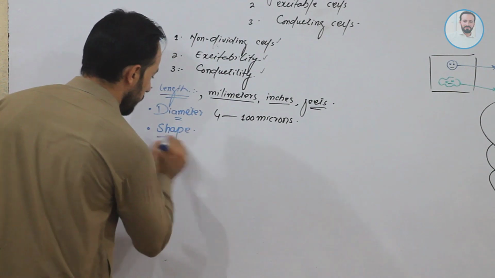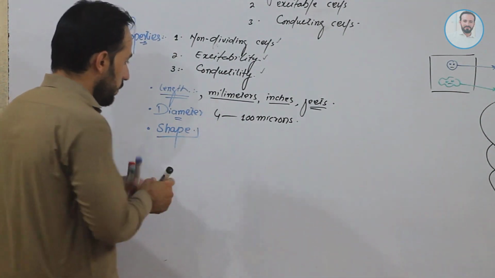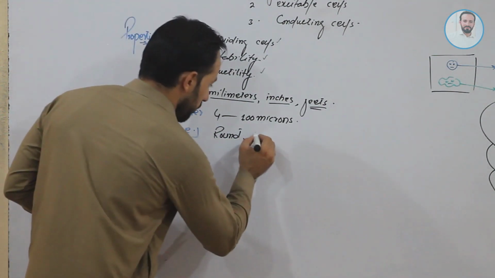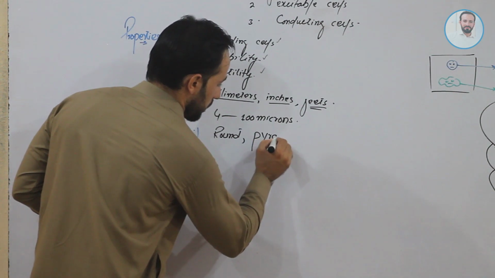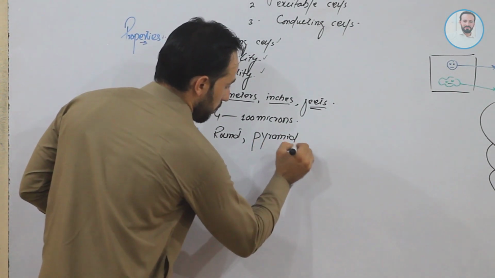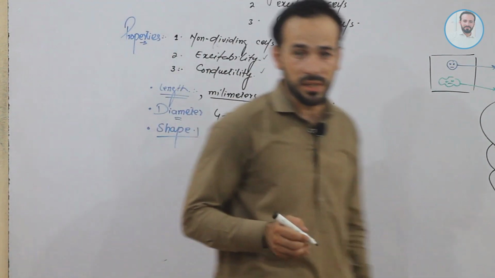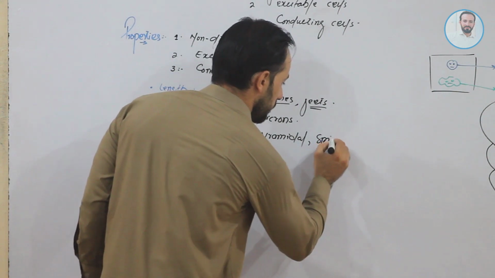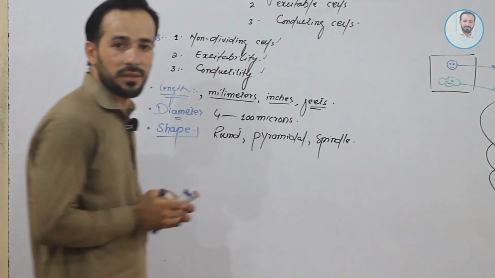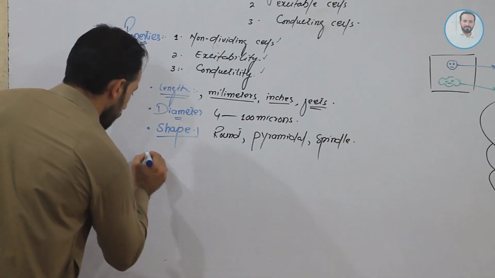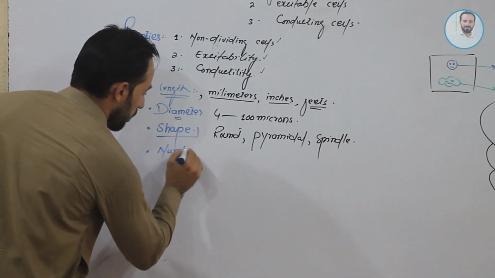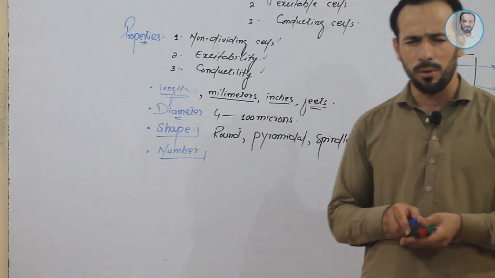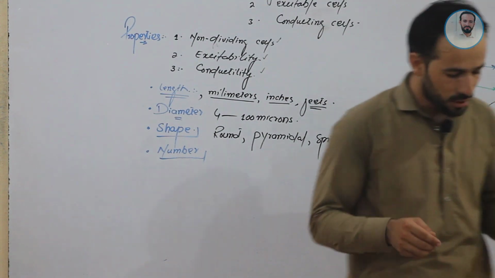What could be the shape of neuron? How many shapes can we see? Friends, neurons may be round in shape. Neurons may have pyramidal shape, and neurons may also have spindle shape. Clear, friends? Okay. What is the number of neurons in our body? As we know, we have billions of neurons in our body, so about 2 billion neurons are present in our body.